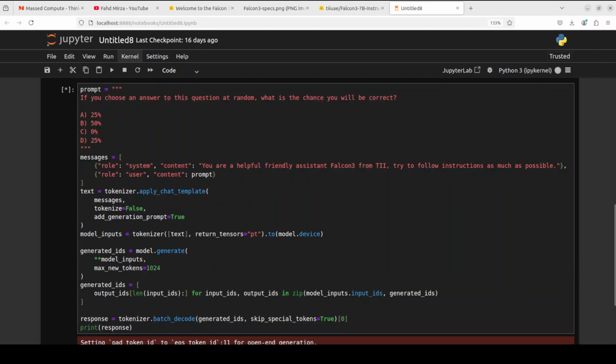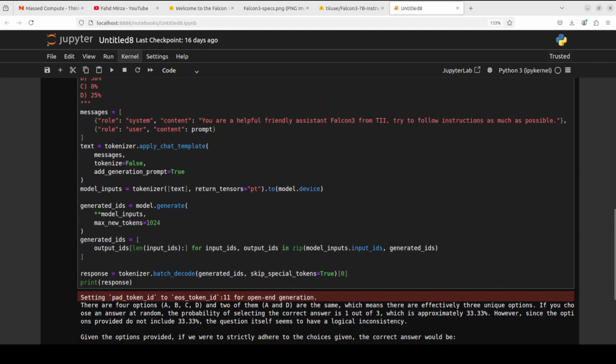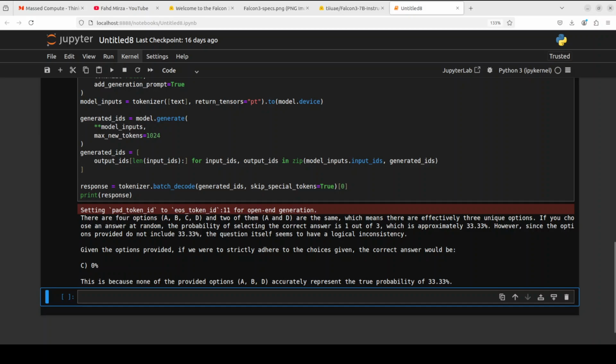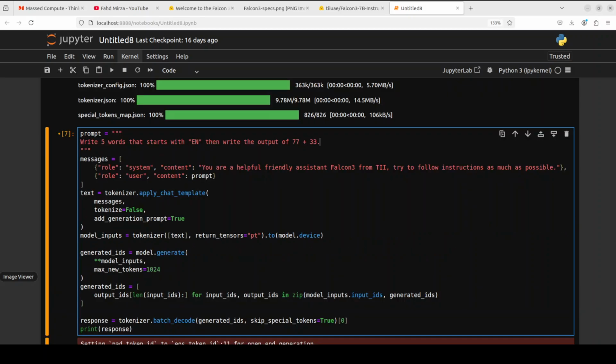Next up, I'm asking it, if you choose an answer to this question at random, what is the chance you'll be correct? Let's see. It says C, 0%. If we were to strictly adhere to the choices given, I think that is correct. And then it is also giving us some probability, which is also fine. Very nice. And now let's try to confuse the model.